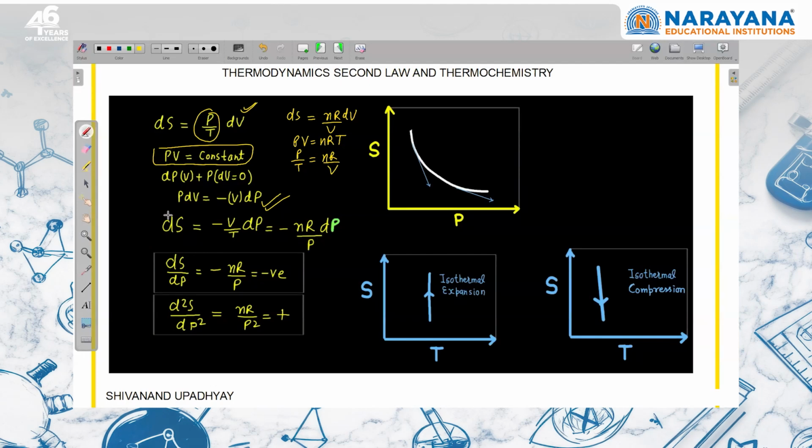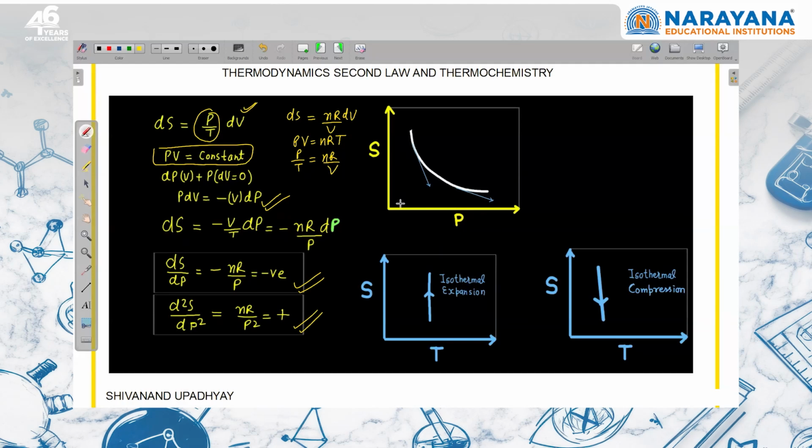So again, if I draw the entropy versus pressure graph, here on increasing the pressure, entropy is going to decrease. At constant temperature, if I increase the pressure, entropy is going to decrease. That is fine. And the slope on this graph is going to be negative. If we double differentiate, the rate of change of slope will be positive. So from there, I can decide that at low pressure, if I increase the pressure, the decrease in entropy will be more. At high pressure, if I increase the pressure, the decrease in entropy will be less, right?